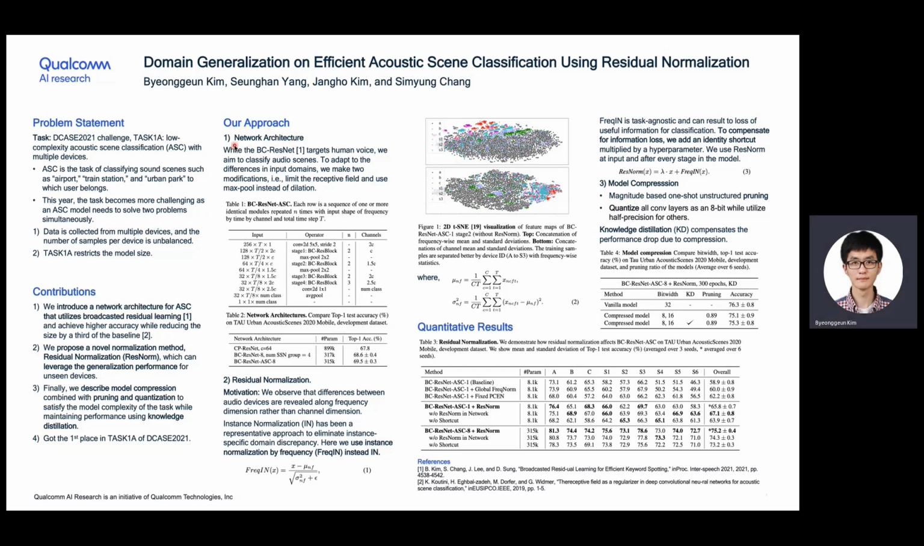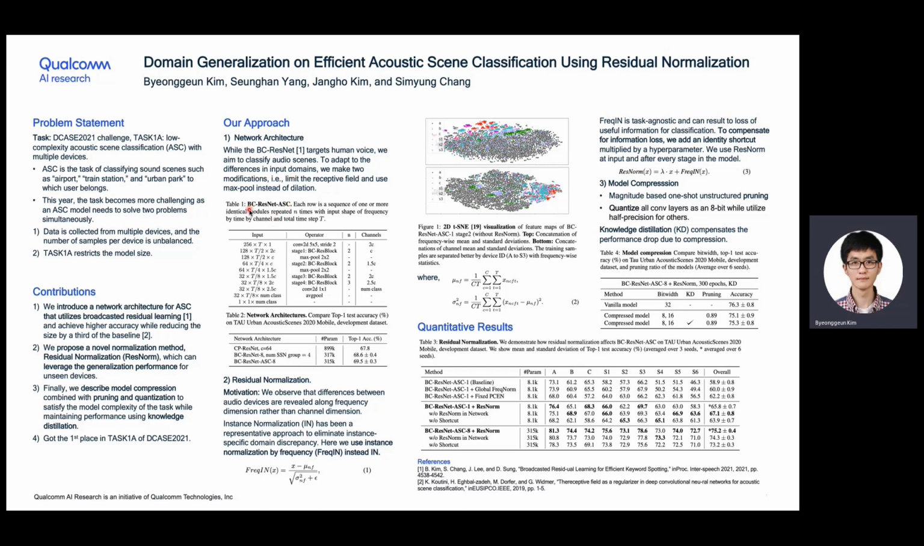Here is our approach. Our network architecture is based on BC-ResNet, the Broadcasting Residual Network, which targets human voice for efficient keyword spotting. On the other hand, we aim to classify audio scenes. So to adapt to the differences in input domains, we make two modifications. First, we limit the receptive field size, and second, we use max pool instead of dilation.